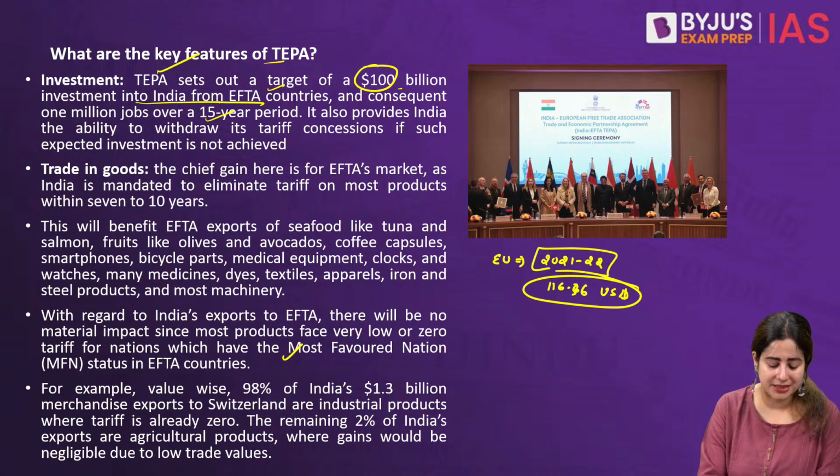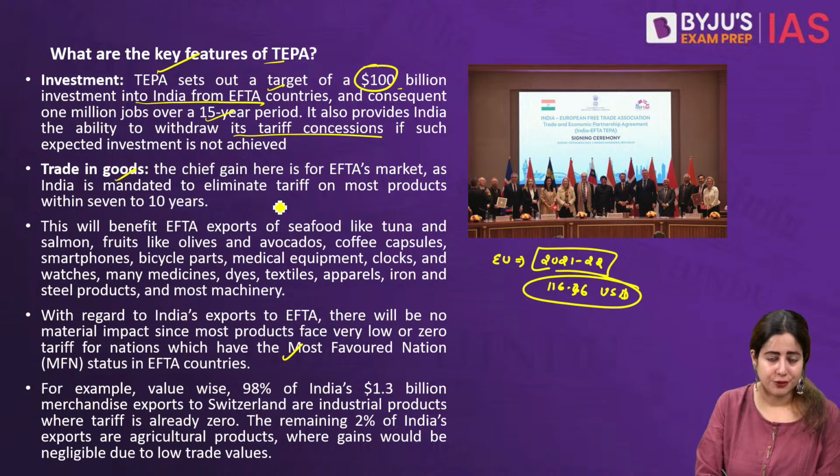In case India feels dissatisfied with any concession that it provides, or any tariff reduction or tax reduction it provides to goods coming from Europe, if India feels it is causing some harm to its domestic market, India can always withdraw that concession if it wants to. So this flexibility has further created mutual trust.